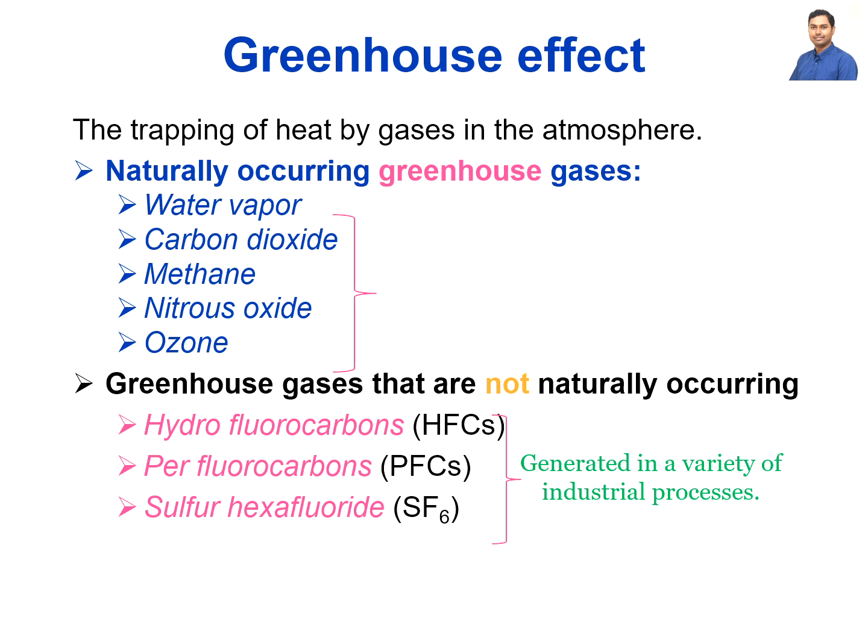The next problem of our atmosphere is the greenhouse effect. So what is the greenhouse effect? The greenhouse effect is the trapping of heat by the gases in the atmosphere, which causes the increase of the temperature in the world. The naturally occurring greenhouse gases are water vapor, carbon dioxide, methane, nitrogen dioxide, ozone, and also some sulfur dioxide gases. And greenhouse gases that are not naturally occurring are hydrofluorocarbons or HFCs, perfluorocarbons, PFCs, and sulfur hexafluoride or SF6.